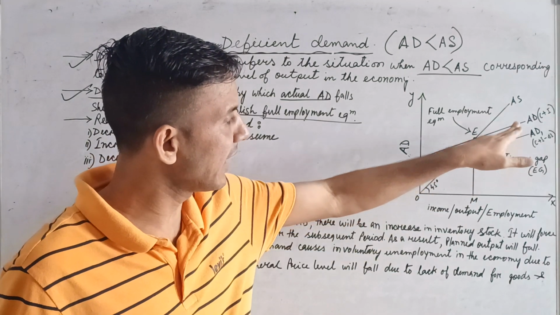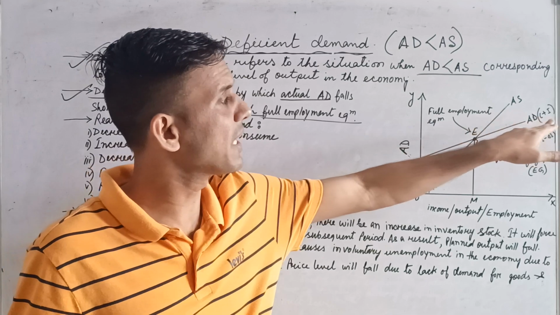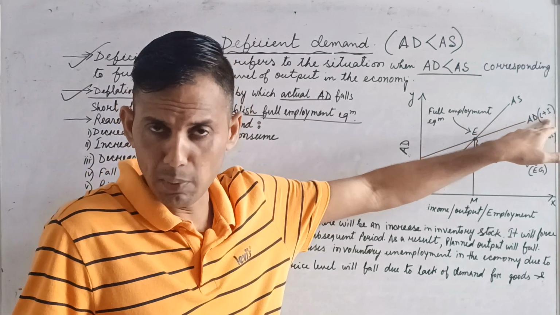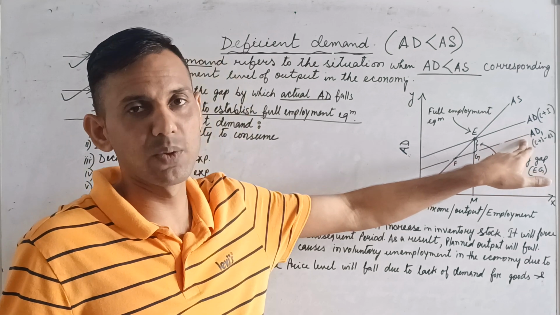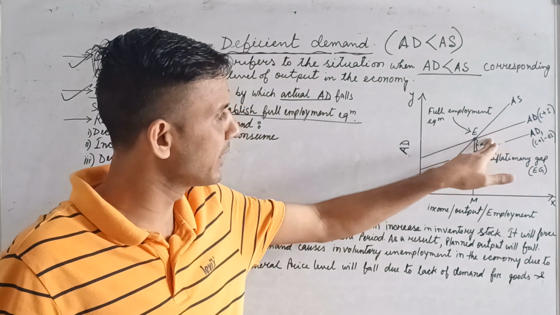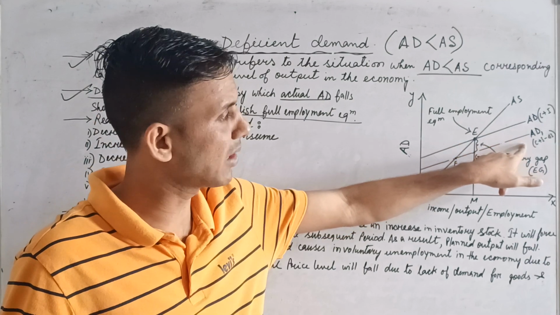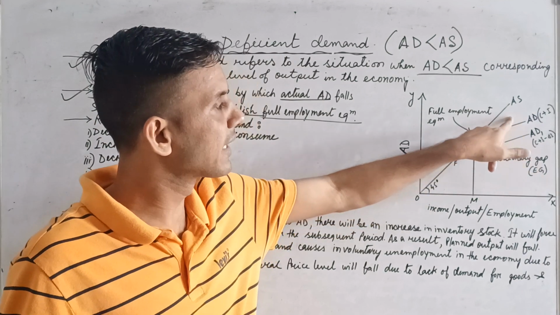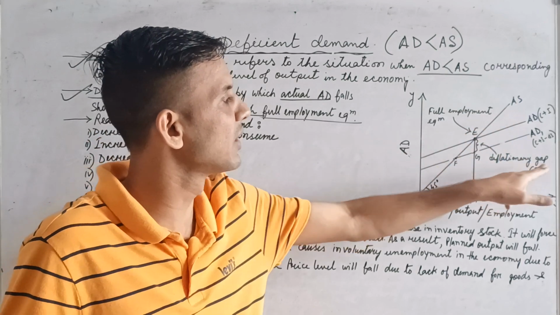So this AD, C plus I, is required for full employment, but the actual AD is AD1. This gap between the actual aggregate demand curve and the aggregate demand curve required for full employment is called the deflationary gap.